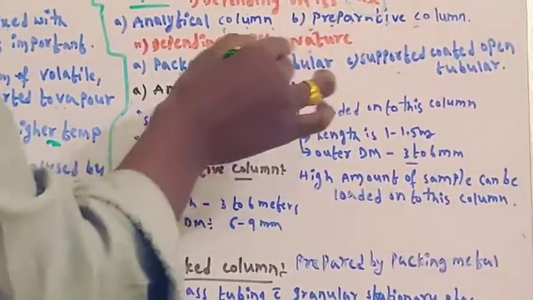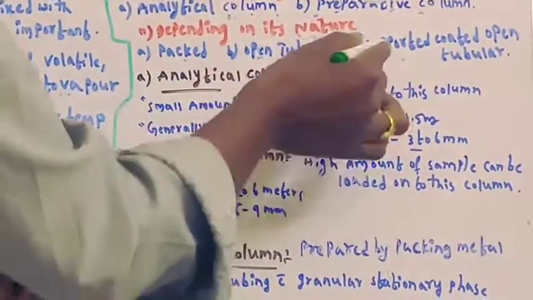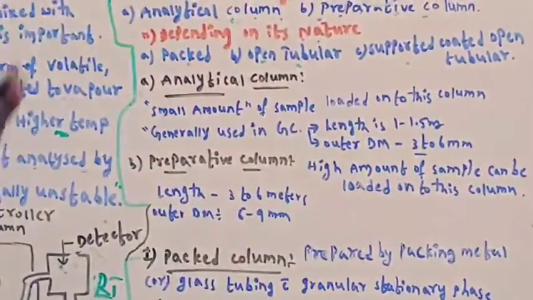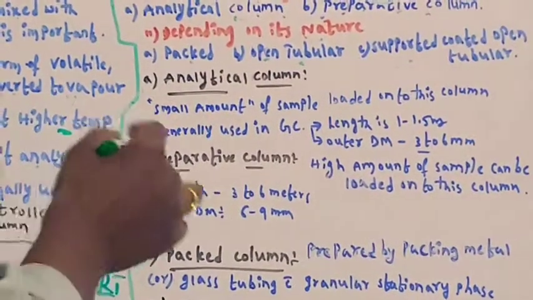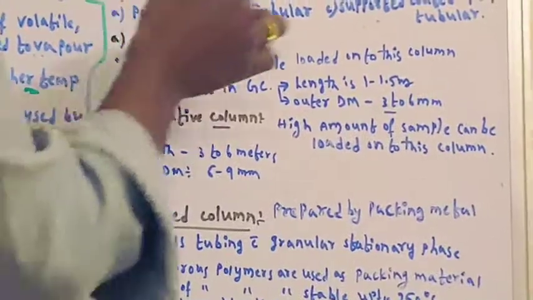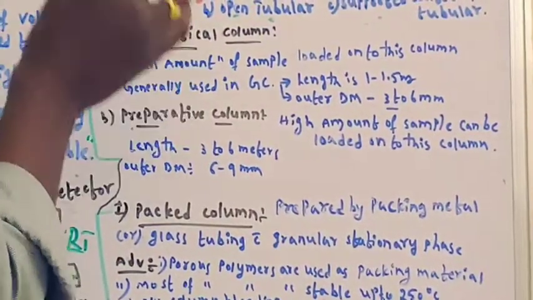Here nature means packing availability. It is the packing, that is the nature. Open tubular form, and supported coated open tubular form. So depending upon nature, these are the three types. Let's see one by one. First one, analytical column. As I told you, depending on its use: analytical column, preparative column. What is meant by an analytical column?